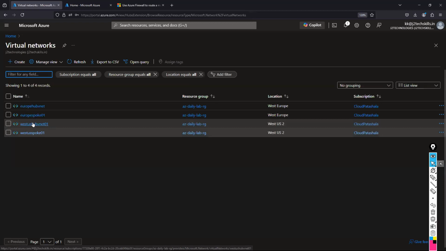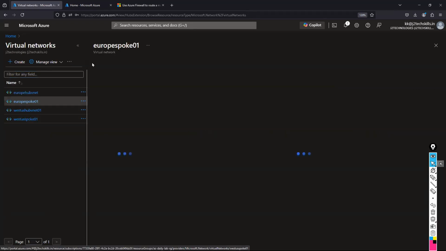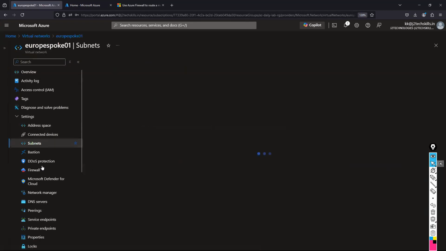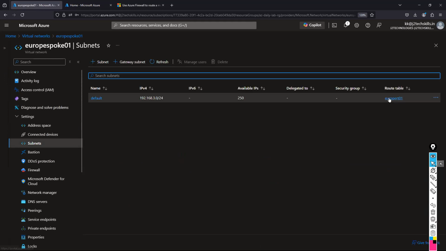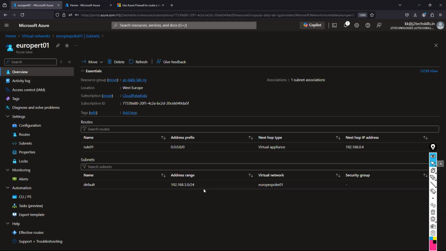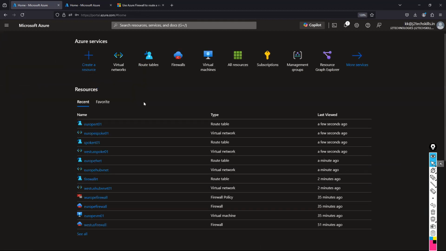Same like here, also the Europe spoke, and you can check the subnet and Europe, and same like Europe firewall only. Any traffic should go to the Europe firewall only initially. That is the way I defined it, guys.